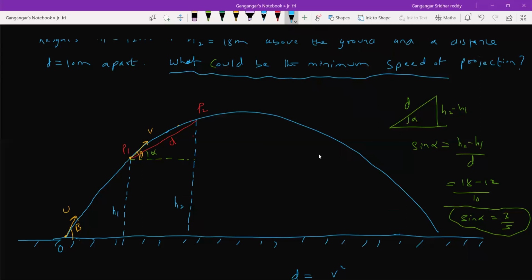And now you can ask questions, sir, I'll project with a velocity more than this. Then it may cross P1, it may not cross P2. If I project with a speed less than this, then what will happen? It may reach P1, but it may not reach P2. It may not cross P2.